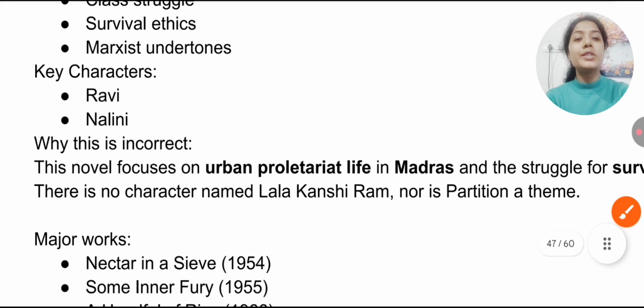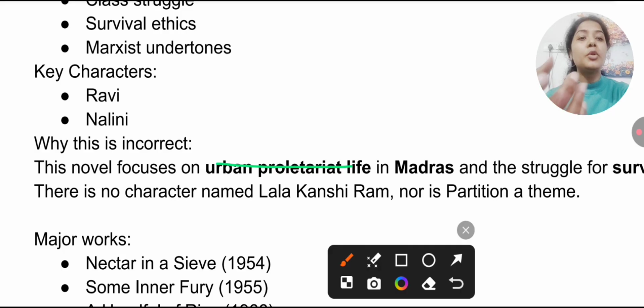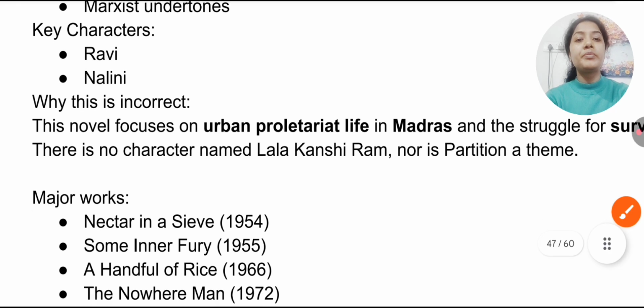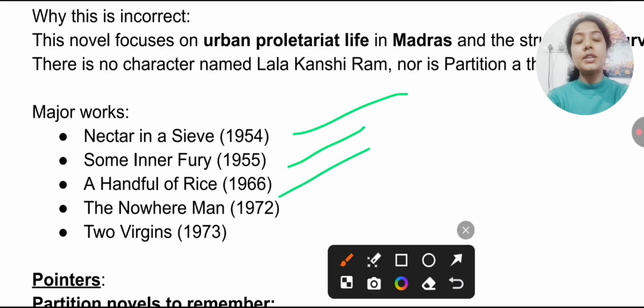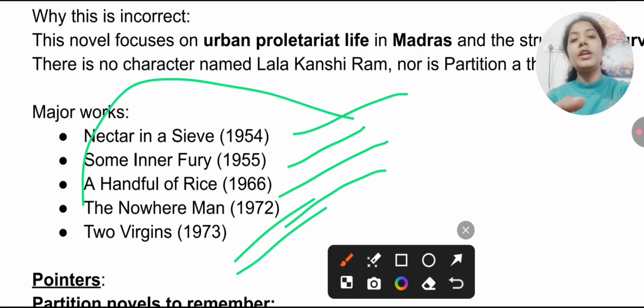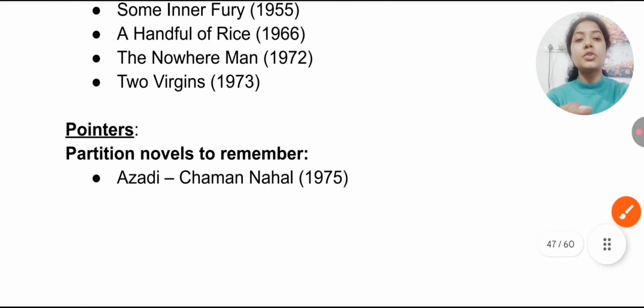This novel focuses on urban proletariat life in Madras and the struggle for survival. Remember the works: Nectar in a Sieve, 1954, Some Inner Fury, 1955, A Handful of Rice, 1966, The Nowhere Man, 1972, and Two Virgins, 1973. So all these works must not be forgotten.